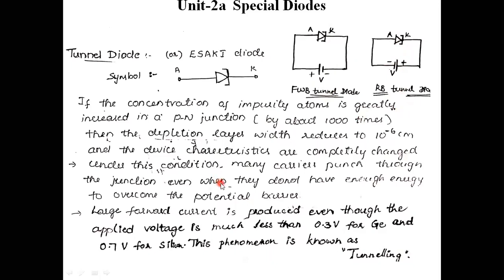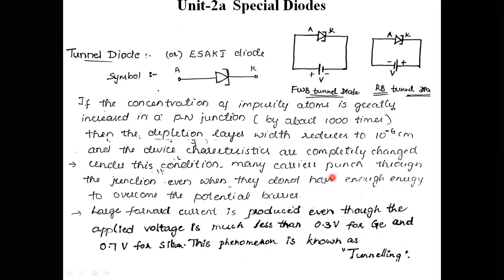This tunnel diode is a heavily doped diode when compared to the normal PN junction diode. It is 1,000 times greater. It is going to have 1,000 times greater doping when compared to the normal PN junction diode.